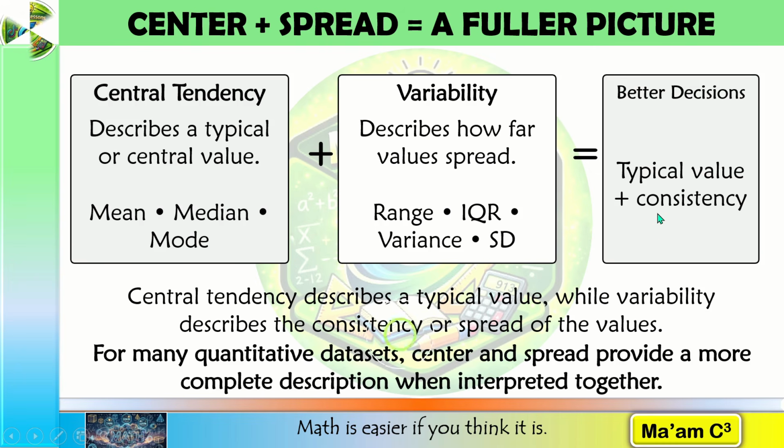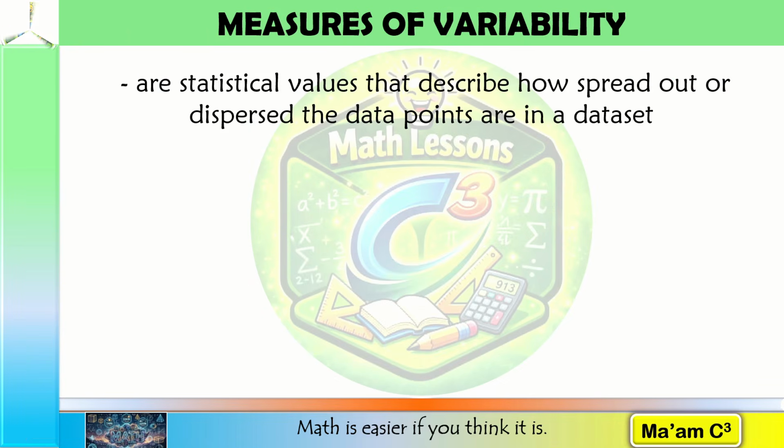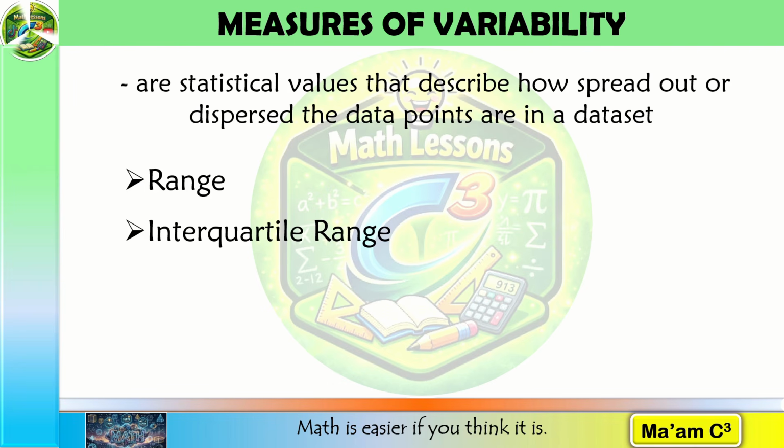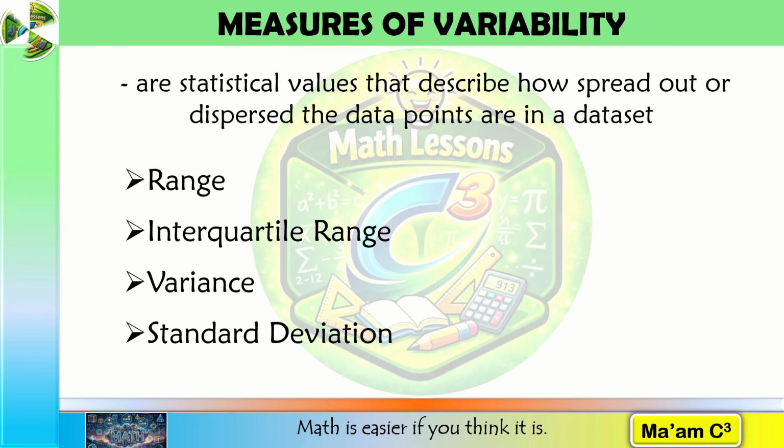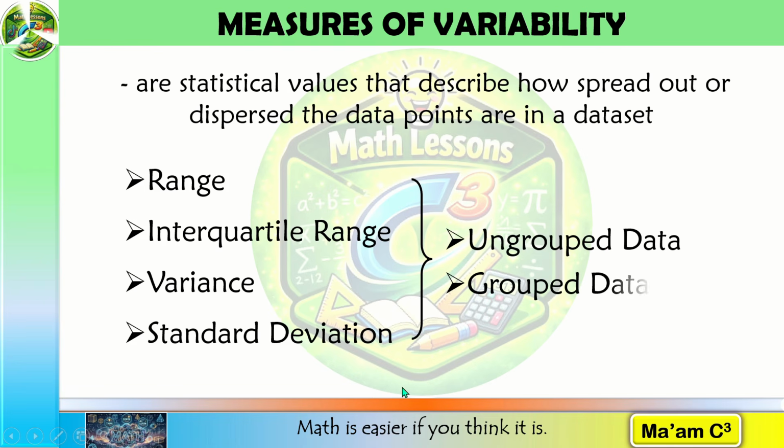So what exactly are measures of variability? Measures of variability are statistical values that describe how spread out or dispersed the data points are in a data set. The four measures we will study are range, interquartile range, variance, and standard deviation. Just like the measures of central tendency, we have these four for ungrouped data and for grouped data. But today's discussion will focus on ungrouped data.